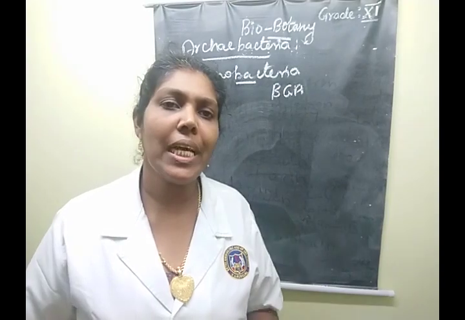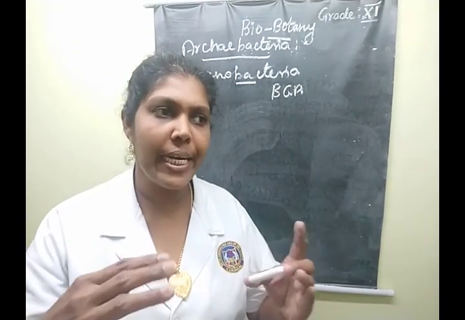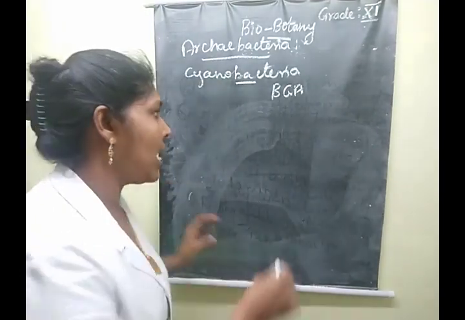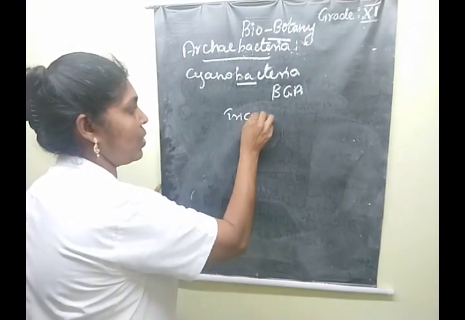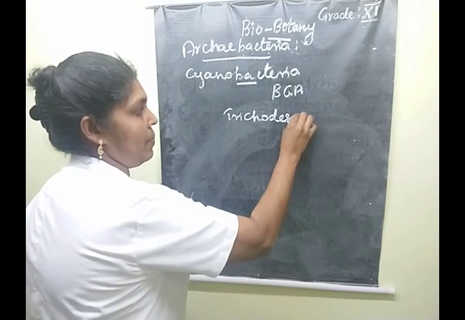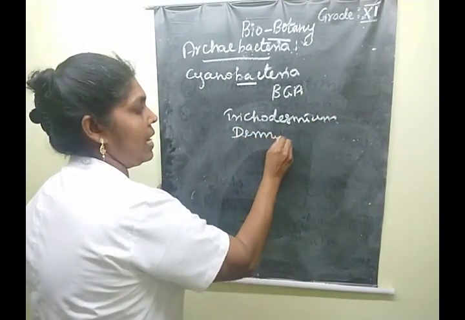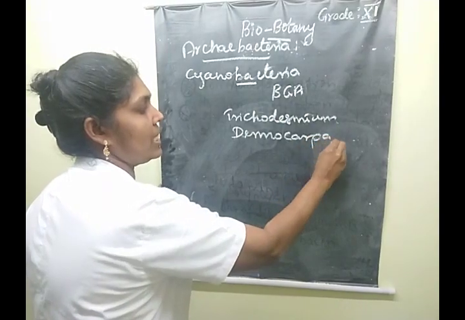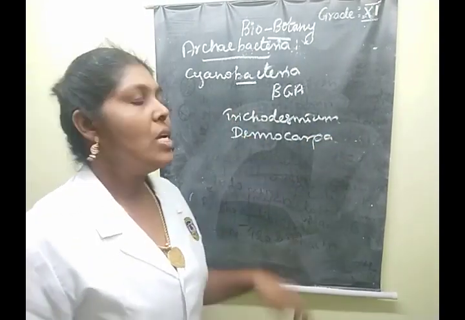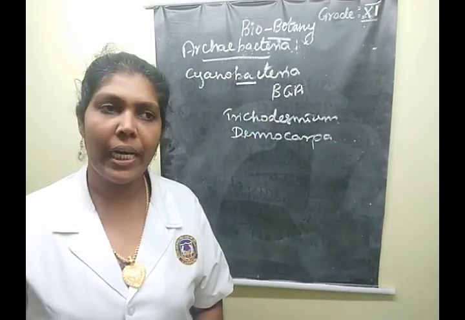Clear? What are the examples of these different habitats? Trichodesmium, Dermocarpa. These are certain species names of cyanobacteria. Clear?